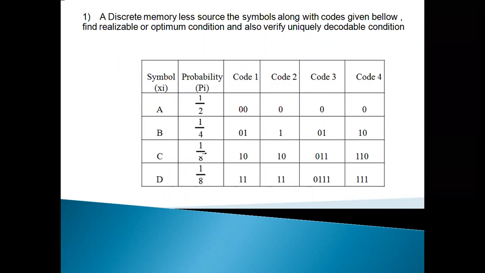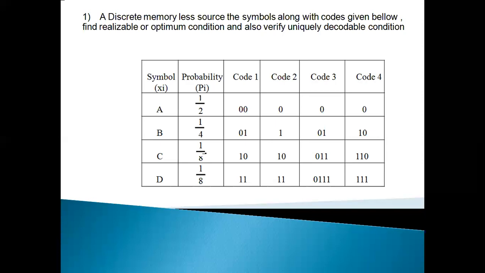Code 4 is representation of A as 0. So that means these 1, 2, 3, 4 codes are individual codes.